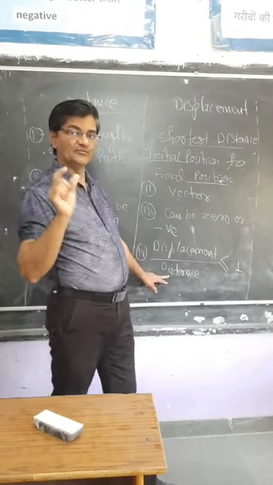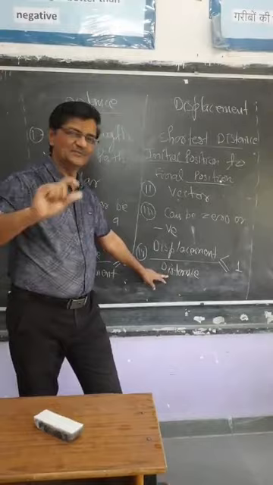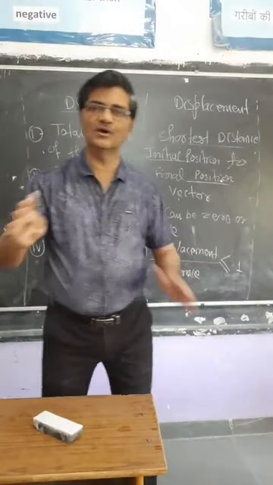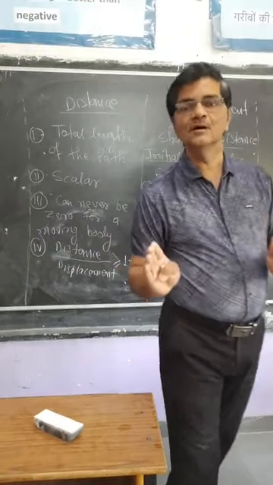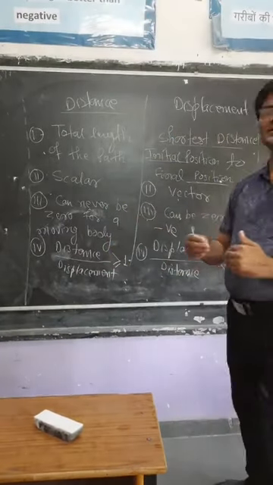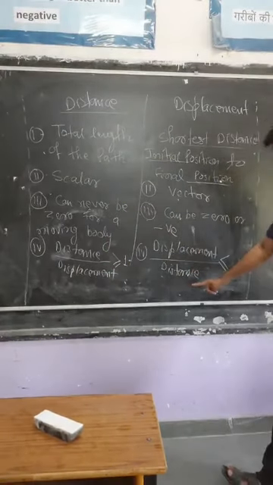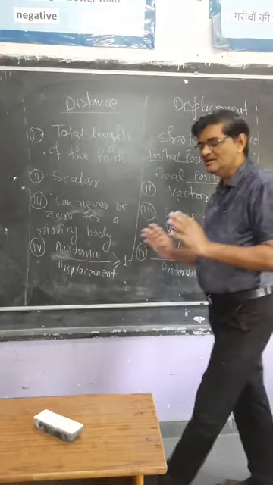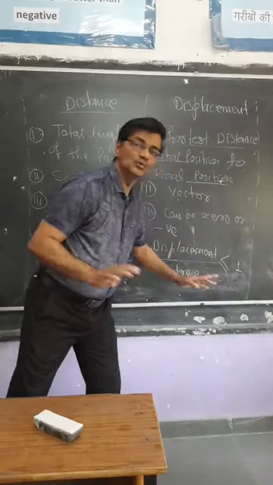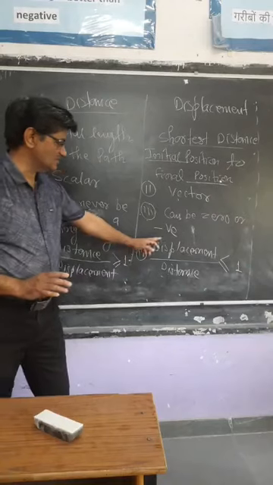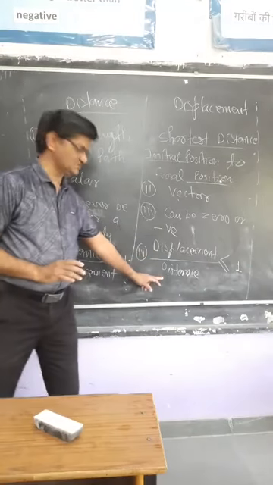For a given time interval, we could be talking about 10 minutes, 20 minutes, 1 hour, 2 hours, whatever interval you are taking. In that interval, the ratio displacement upon distance is always less than or equal to 1. So displacement is always smaller than distance.